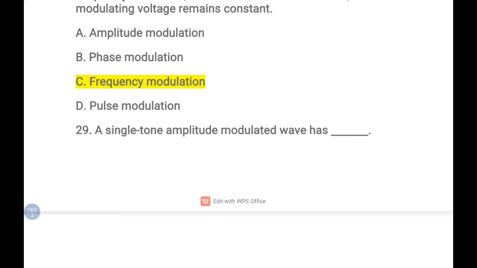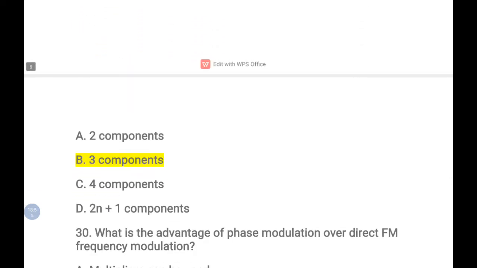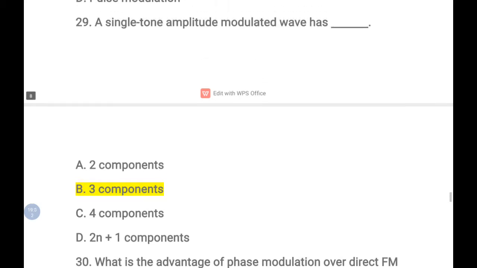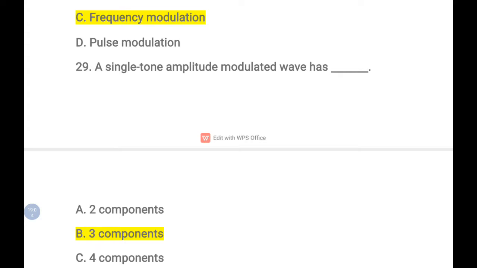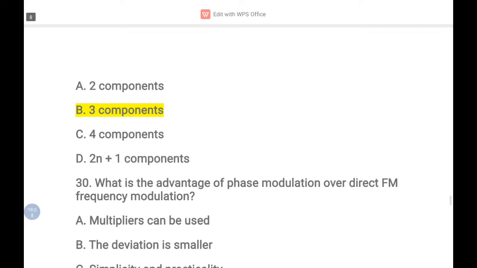A single tone amplitude modulated wave has, so they are asking about a single tone amplitude modulated signal. So in an amplitude modulated signal, how many components do we have? Three components, one carrier and two sidebands. So three components are present.